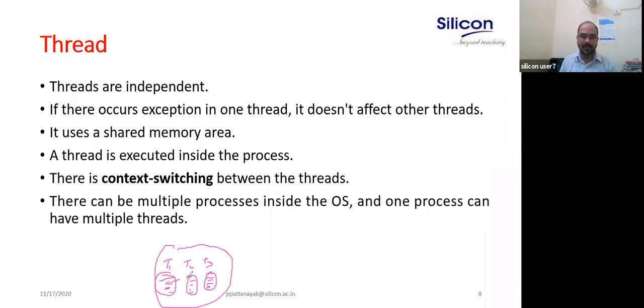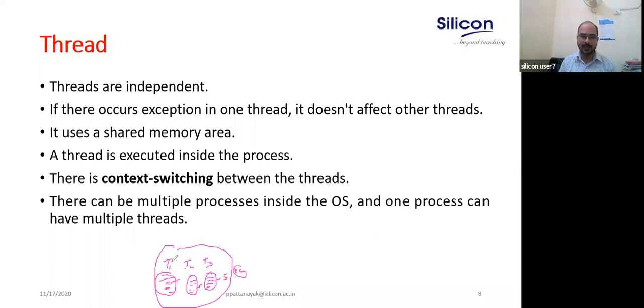Say T1 is executing the third instruction. There will be a context switch, so it will switch to T2. Say T2 is executing the 10th instruction. Then there may be a context switch again. Say T1 is at 5 instructions, so the program counter here is 6, and the program counter here is 11. The stack, meaning the current state and the local variables stored in the stack, are different. So this is how threads are created.